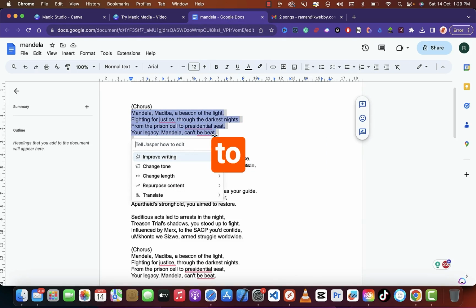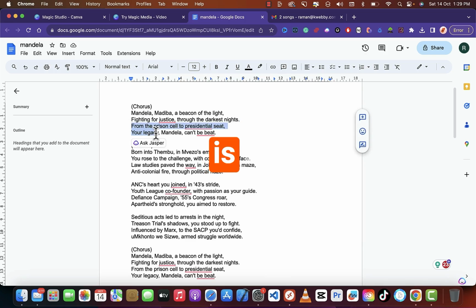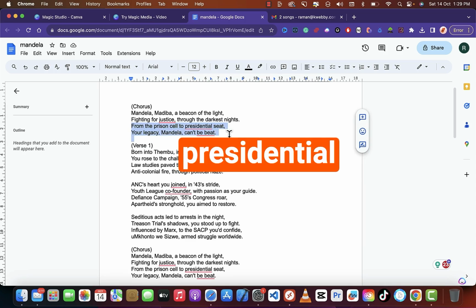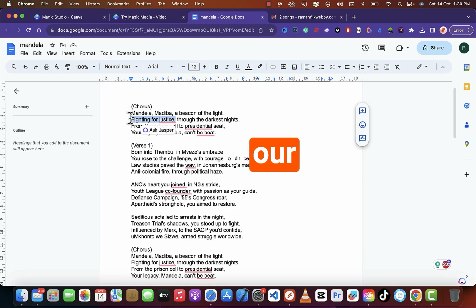Obviously, I'm not going to play that here. And there are the lyrics: Mandela, Madiba, a beacon of the light, fighting for the justice through the darkest night. And there is another line, from the prison cell to presidential seat. Okay, so fighting for the justice, we will keep this as a keyword.